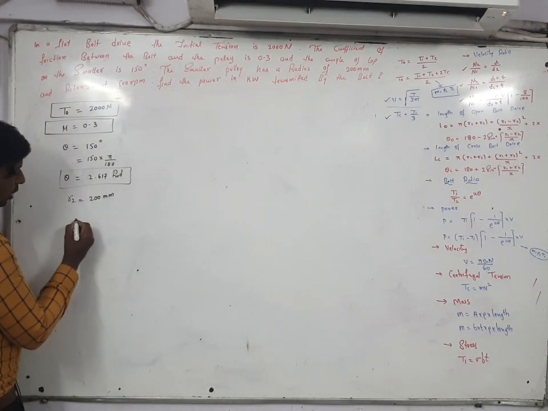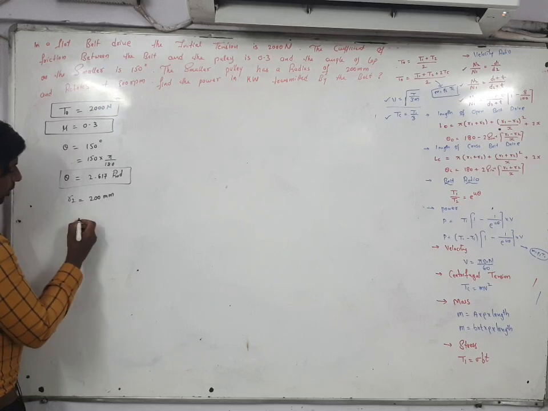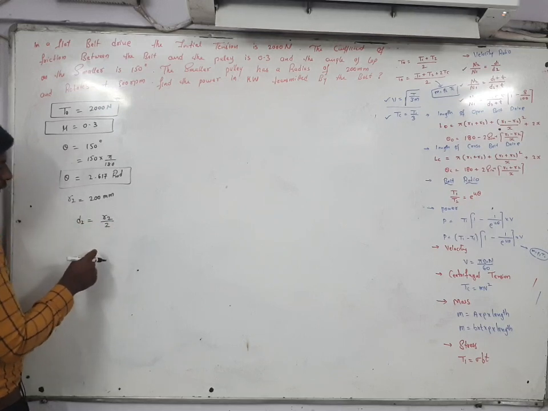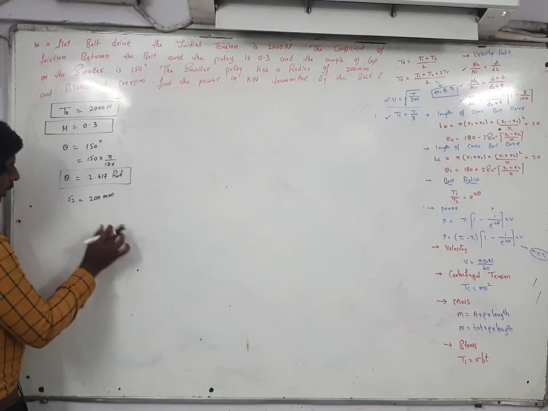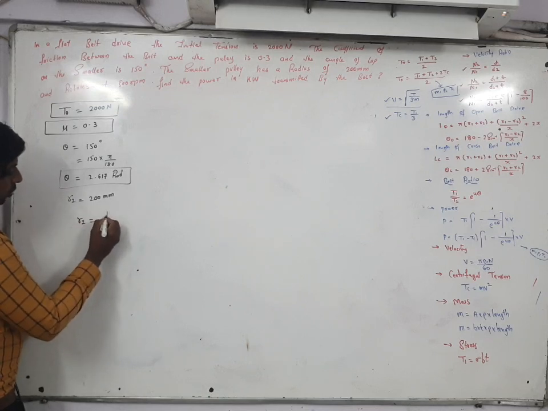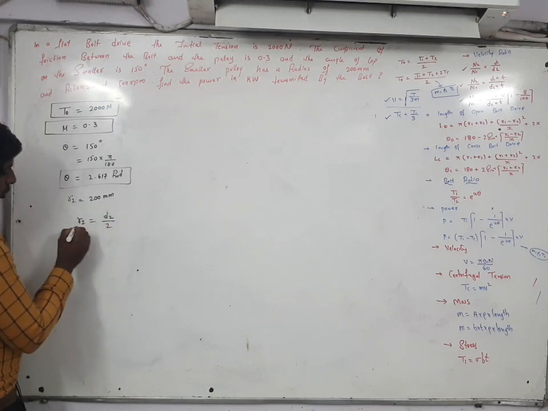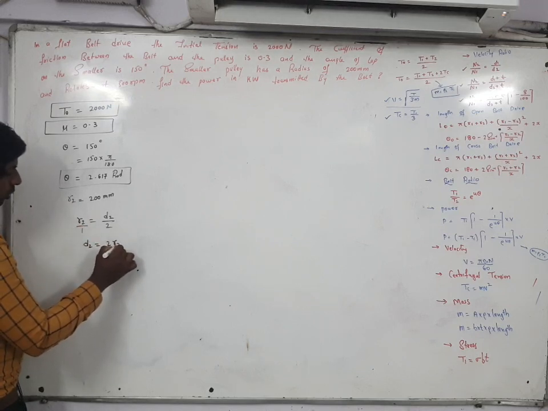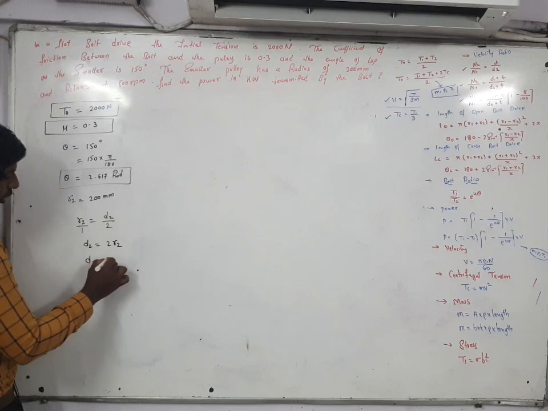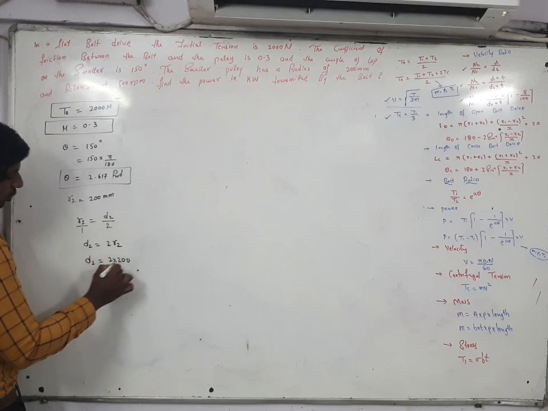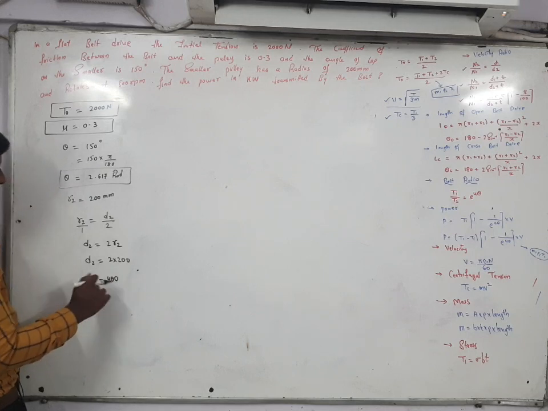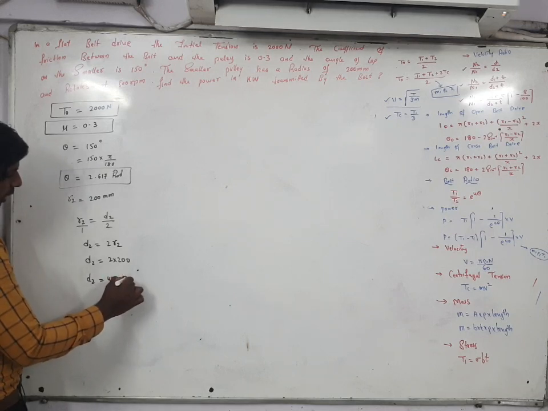The formula is R2 is equal to D2 by 2. Going for cross multiplication, D2 is equal to 2 into R2, which is 2 into 200. D2 is equal to 400 mm.